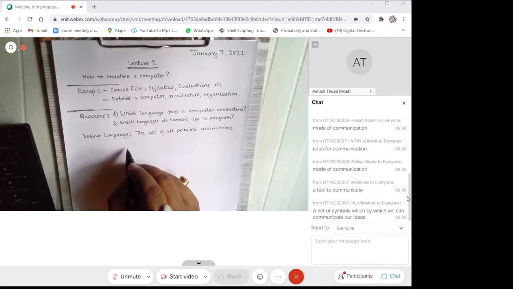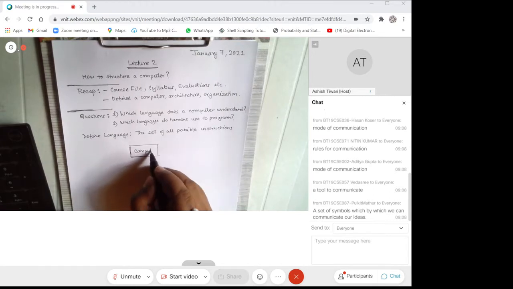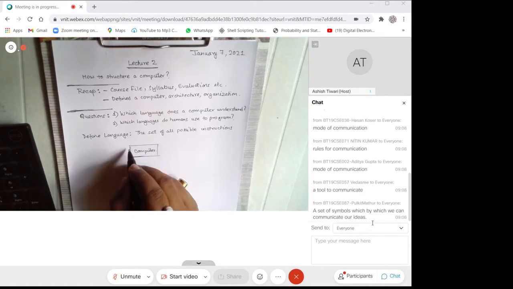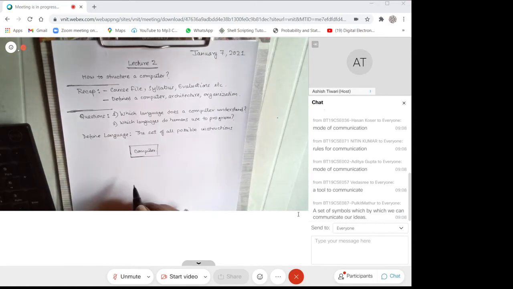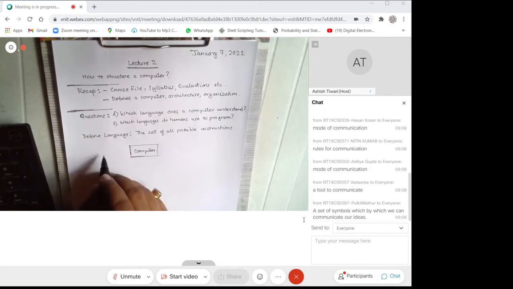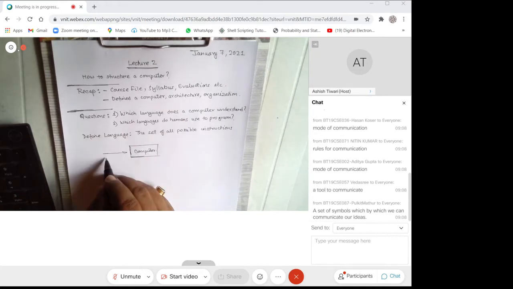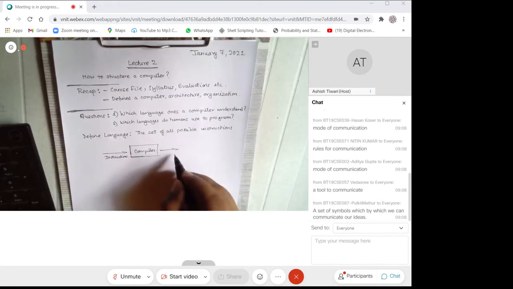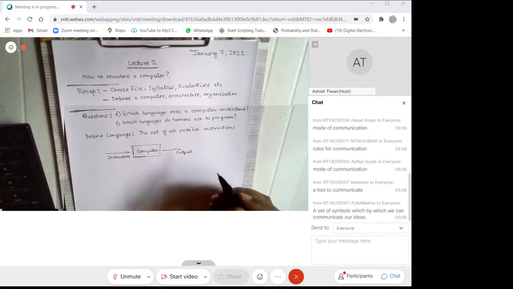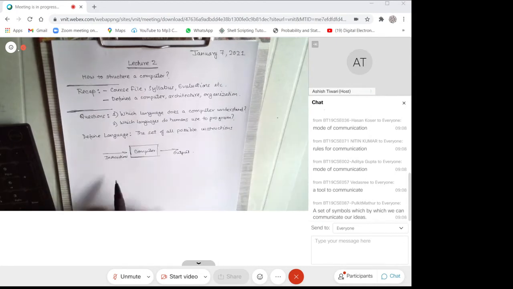So if I say I have a computer, a computer can take instructions, right? So you can give instructions here, and you can get your output here. So there are some instructions which the computer can take. And then if you look at the set of all possible instructions, this would define the language, right? So you understand that.